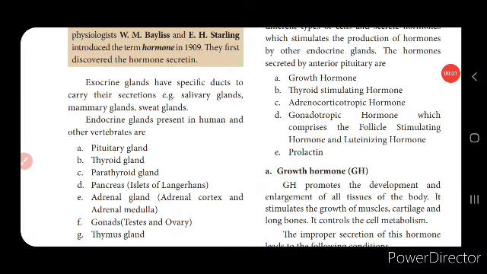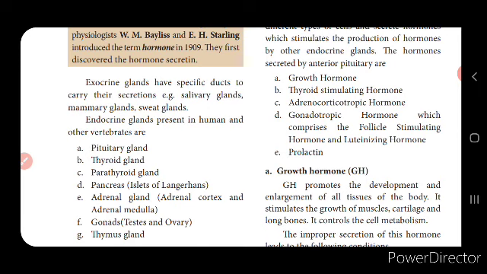Now children, so far in this session we have learnt about the plant hormones and one or two endocrine glands. In the plant hormones we have learnt about the auxins, abscisic acid, cytokinins, gibberellins, ethylene, etc. In the endocrine glands we have learnt about the pituitary gland. We said that this master gland secretes hormones from the anterior pituitary lobe and the posterior pituitary lobe.